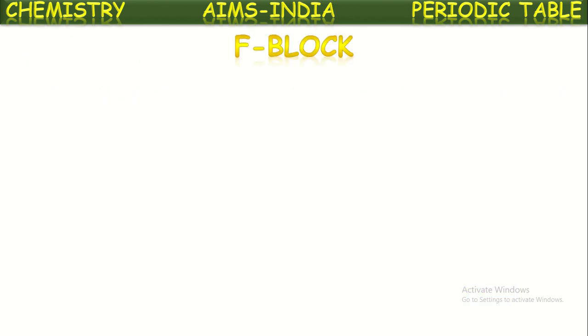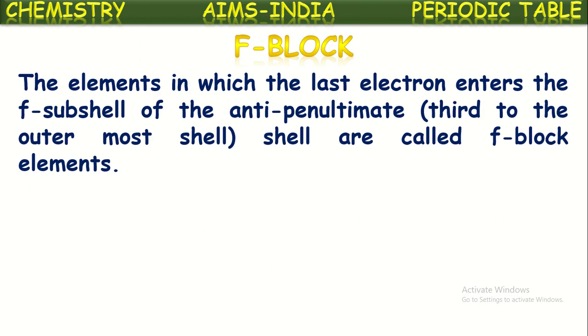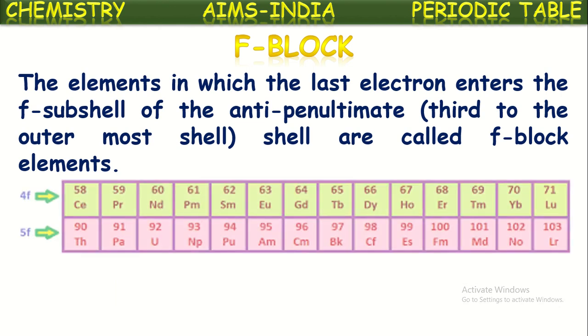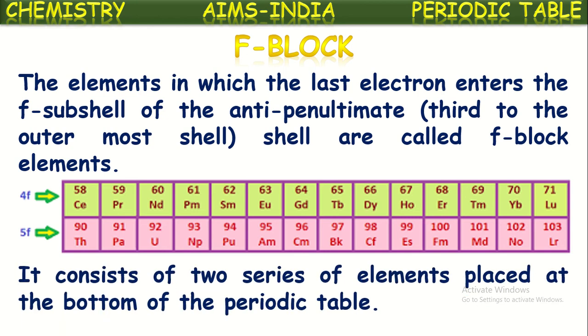Next, f block elements. For these, the differentiating electron is present in the f subshell of the anti-penultimate shell. Anti-penultimate means the shell last but two. So the two horizontal rows which are written separately at the bottom of the periodic table are considered f block elements. These are placed at the bottom of the periodic table.